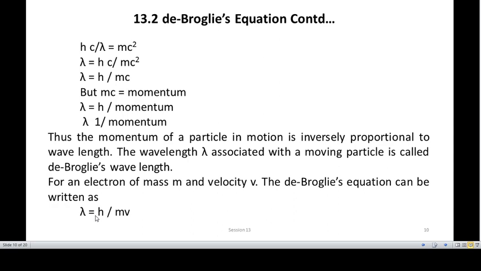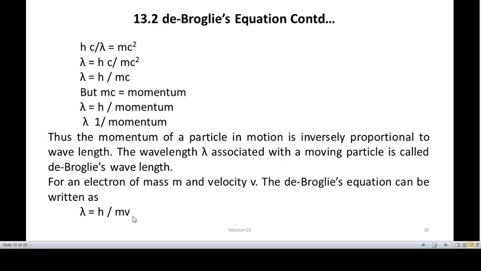Now what can you say? You can say that the electron has the dual character of a wave, because it has a wavelength lambda, and it also behaves as a particle because it has a mass m. Therefore, the electron can have both a wave character because of its wavelength and a particle character because of mass m, according to the de Broglie equation lambda is equal to h divided by m into v.